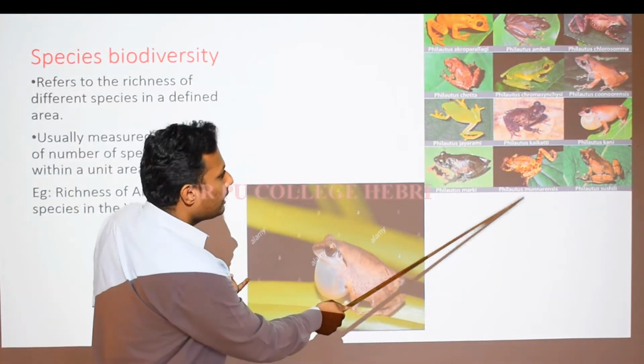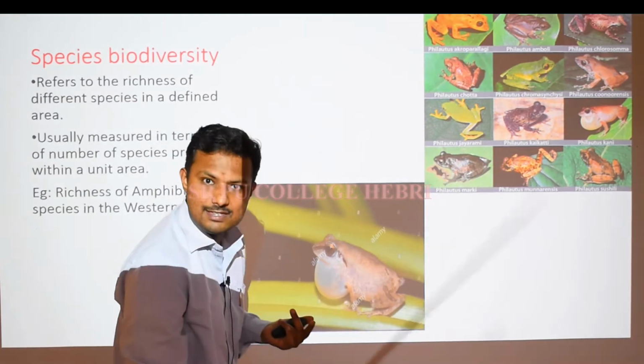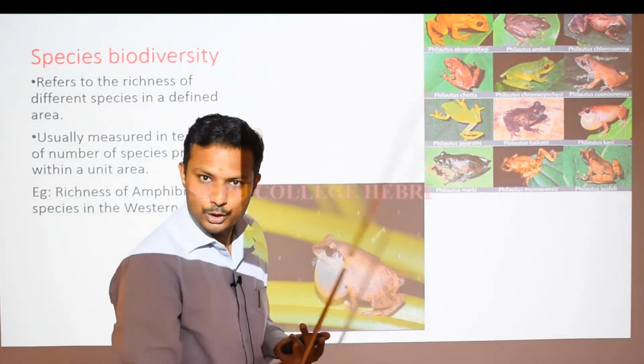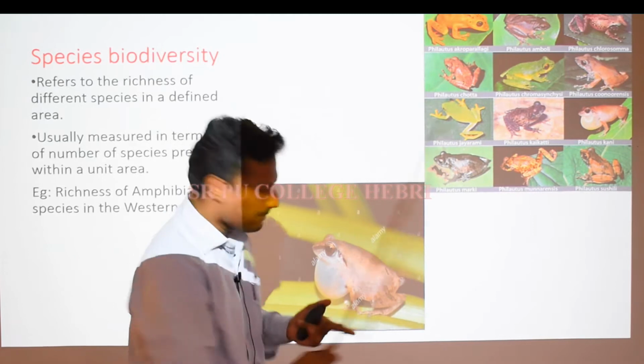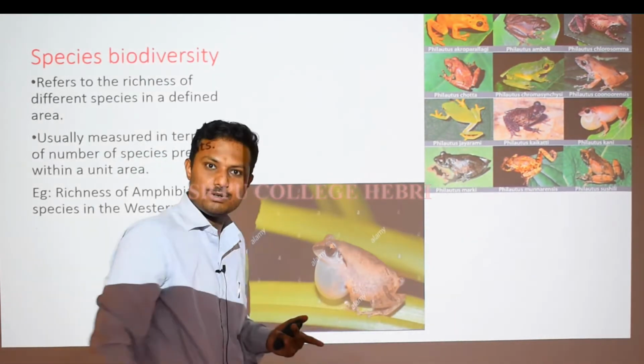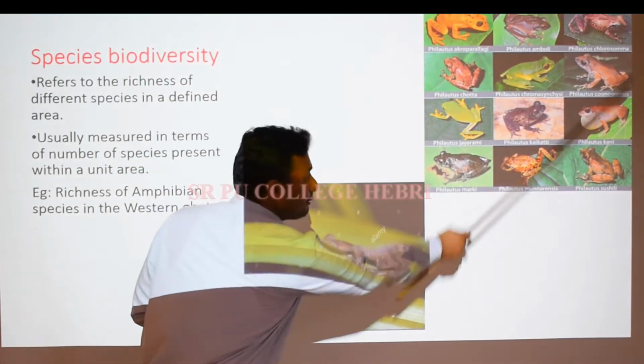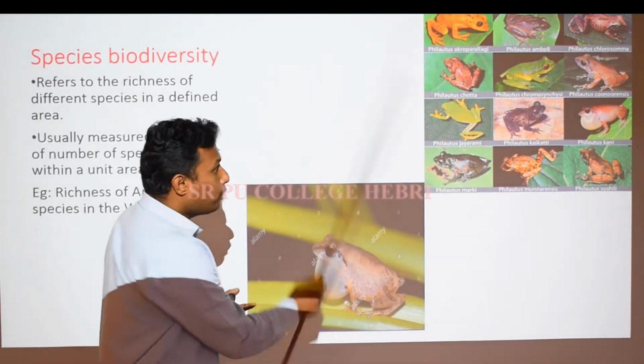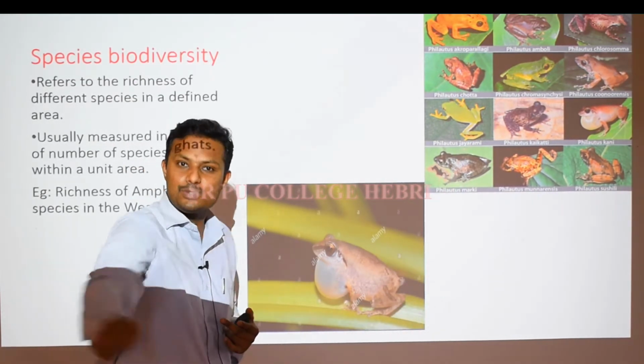And here you can find Philautus munnarensis. Munnar is a place in Kerala, a very attractive tourist place. This species of frog was discovered there. These are all different species of the frogs found in different regions of the Western Ghats.